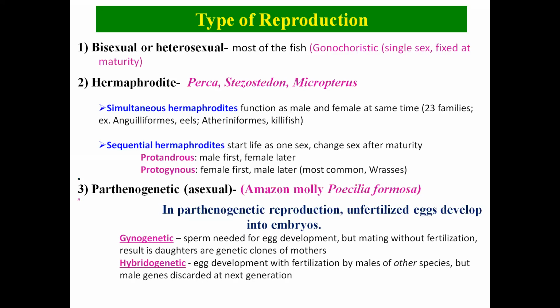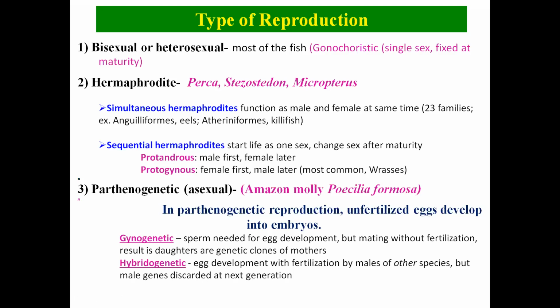One is the protandrous and the other is the protogynous. Androus means male, gynous means female, and pro means first. So protandrous means a fish is first male and then becomes female. They are known as protandrous hermaphrodites. And when we talk about the protogynous, pro means first and gynous means female, so first female followed by male. So they are the protogynous hermaphrodites.